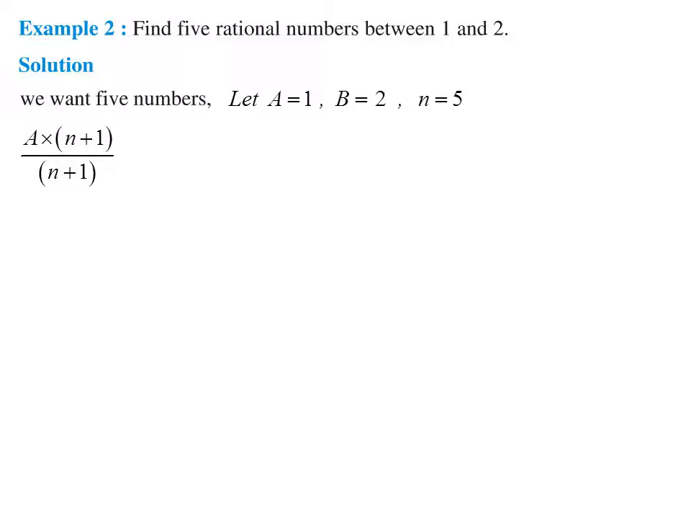Now putting the values we have, I will get 1 into 5 plus 1 divided by 5 plus 1. 5 plus 1 will become 6. So my next step will become 1 into 6 divided by 6. So now 1 can be written as 6 divided by 6. This is my first answer.